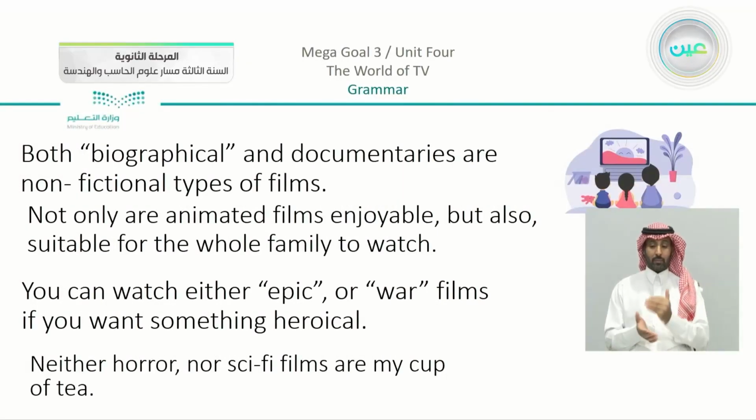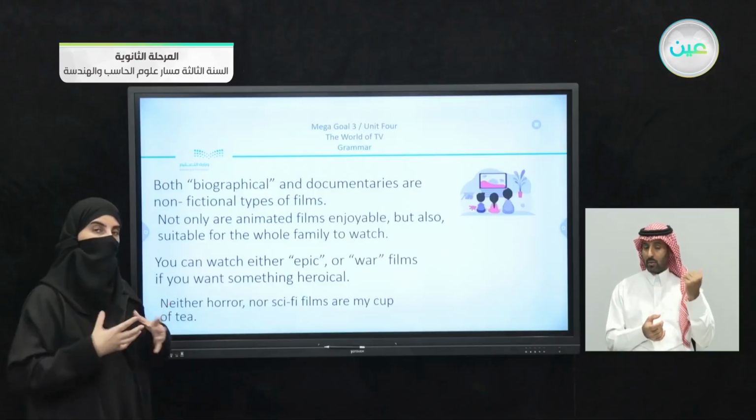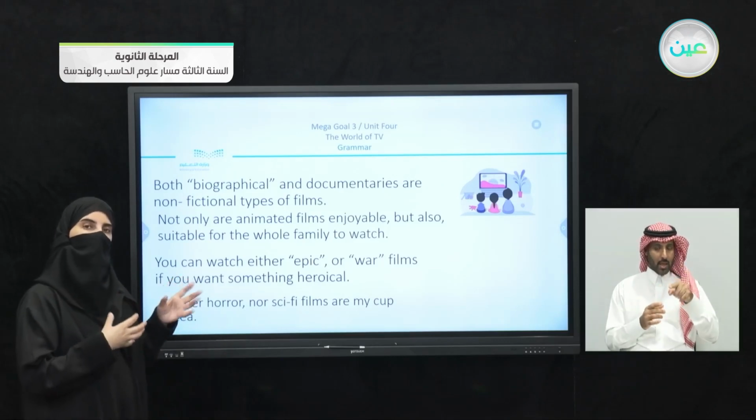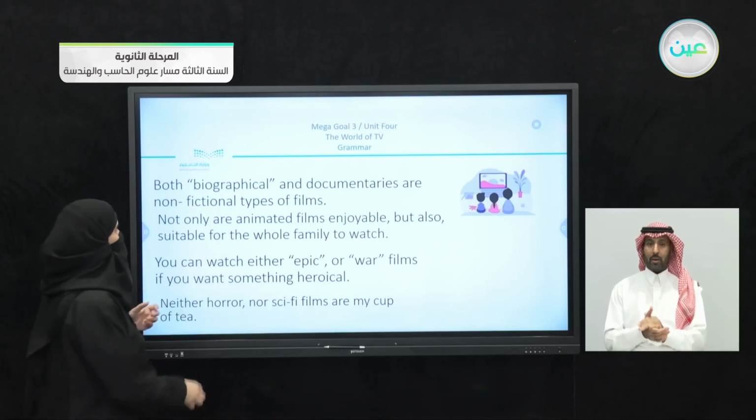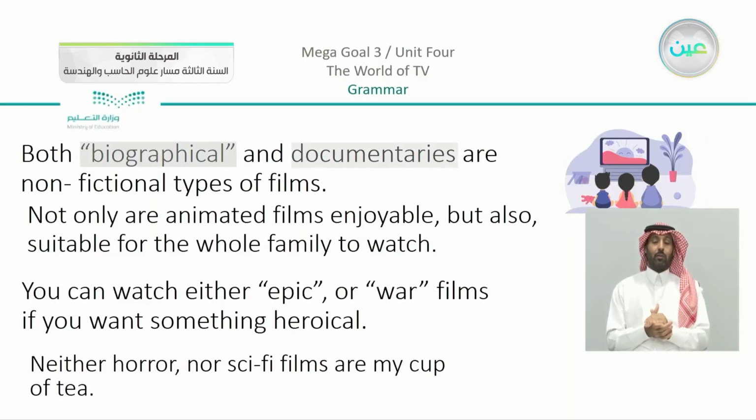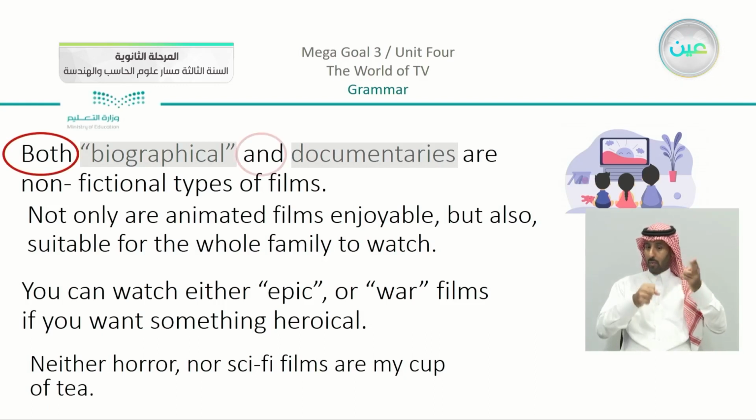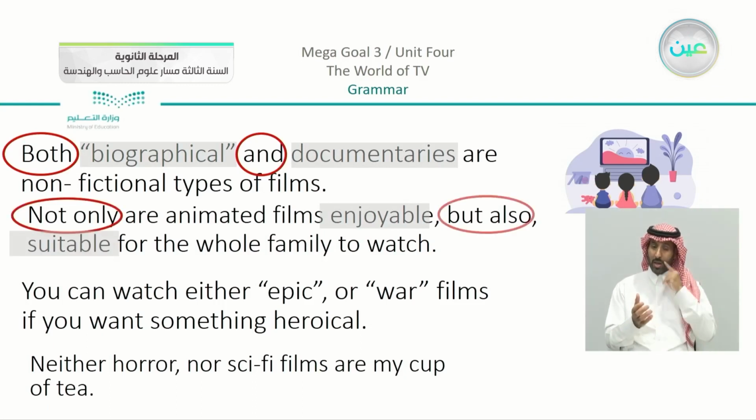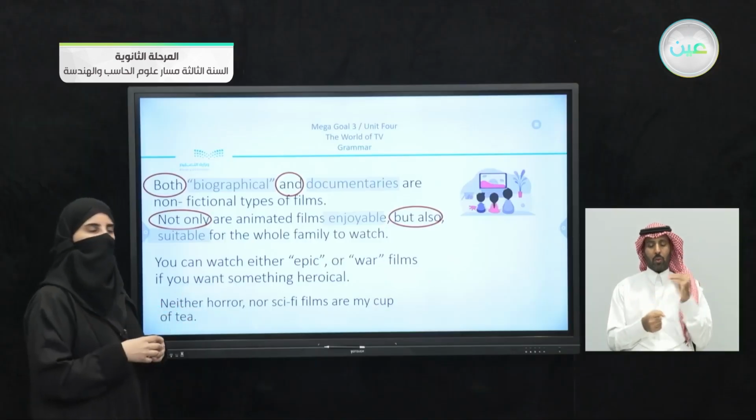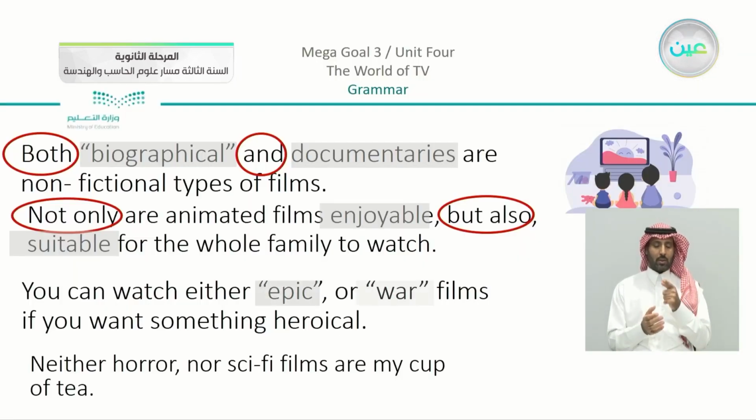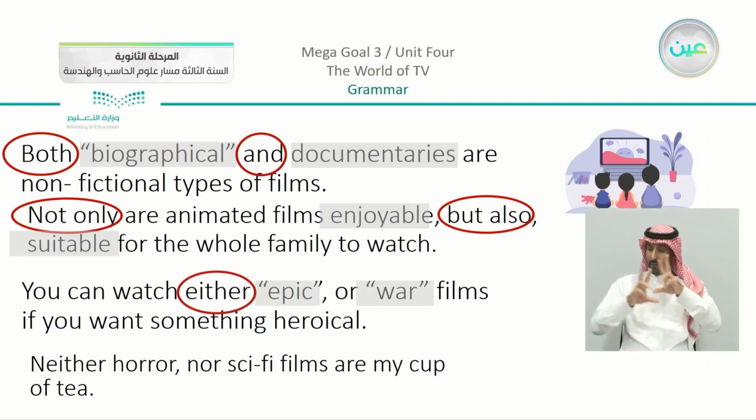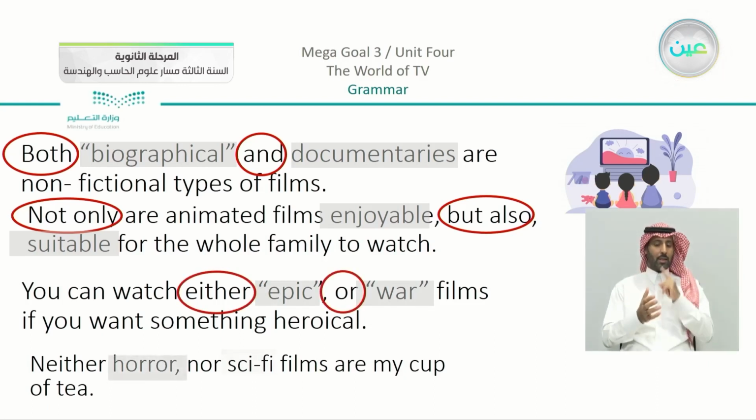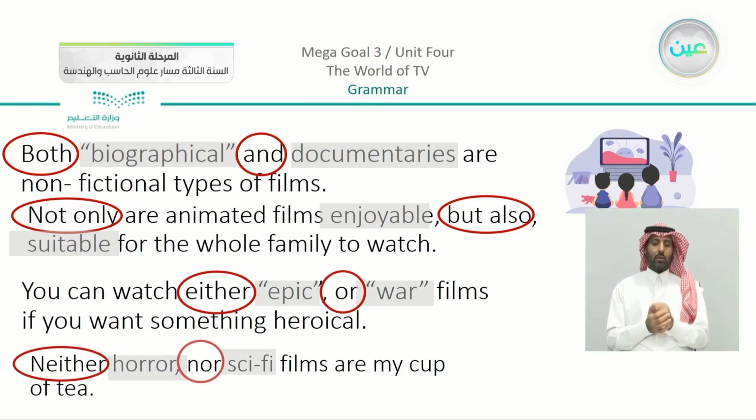Now, let's go back to our examples. Now you know the complete idea, and the examples will be much clearer. We have biographical and documentaries, where we used both and. We also have enjoyable and suitable as adjectives, just to make sure that you have followed and understood the complete idea. We also said that we have epic and war. You can see that they are both nouns, using either or. And the last one, we have horror and sci-fis, and of course here we used neither nor.